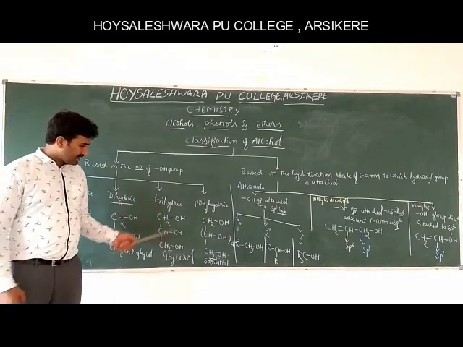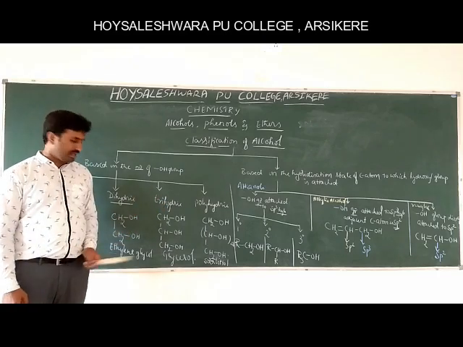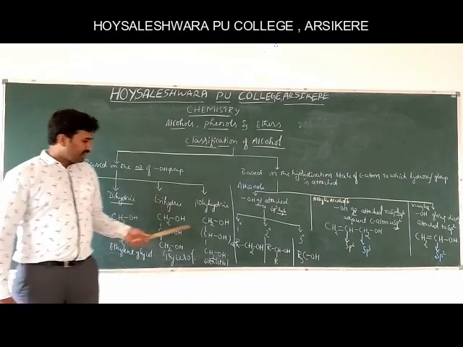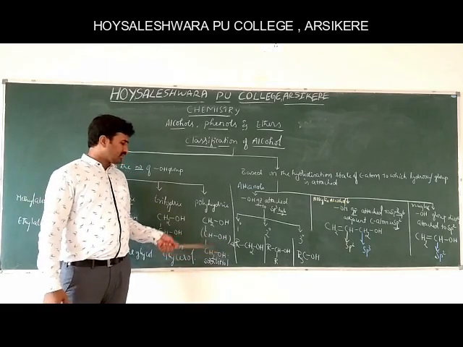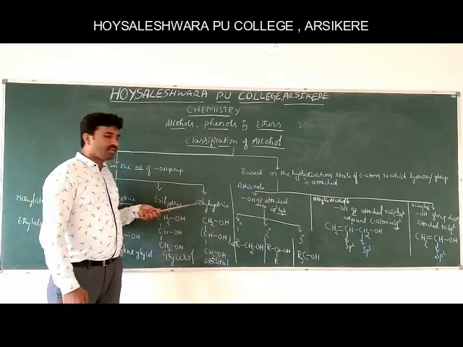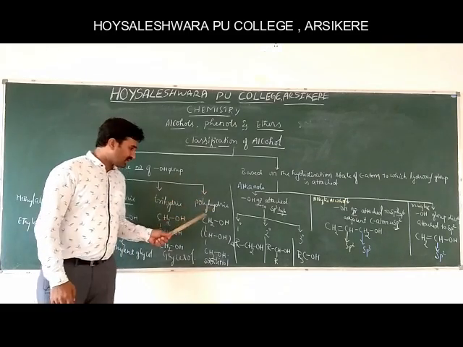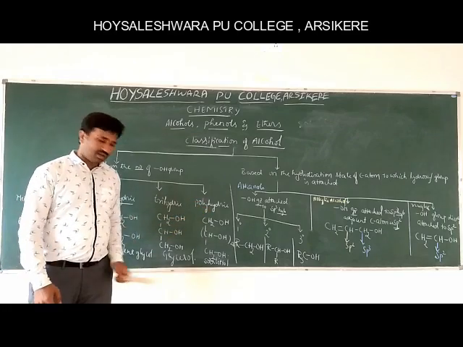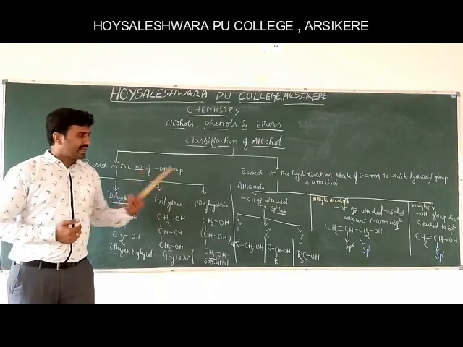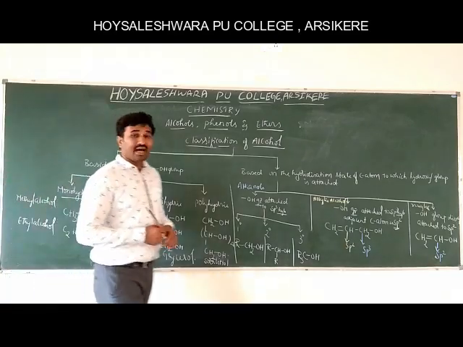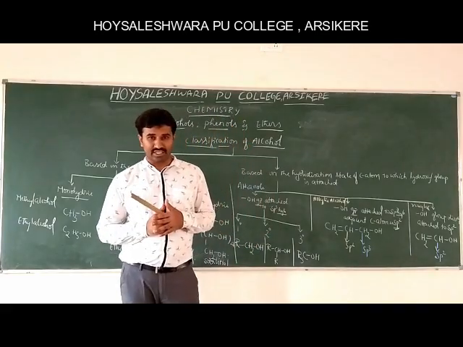If the alcohol contains three hydroxyl groups, it is called a trihydric alcohol. Example, glycerol. If the alcohol contains more than three hydroxyl groups, those are called polyhydric alcohols. Poly means many. Example, sorbitol. So this is the first classification, and the second type of classification is based on the hybridization state of the carbon atom to which the hydroxyl group is attached.